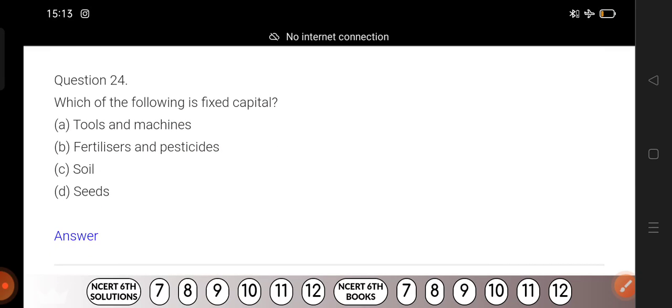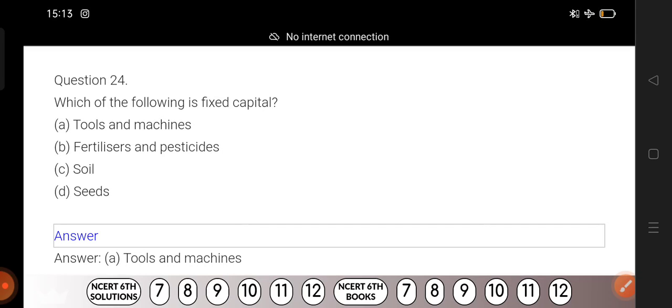Which of the following is a fixed capital? You know the answer perhaps, the difference between fixed capital and working capital. Working capital, money in hand and the raw material we discussed, no? And similarly fixed capital. Which of the following is the fixed capital? Okay, disclose the answer. Tools and machines.